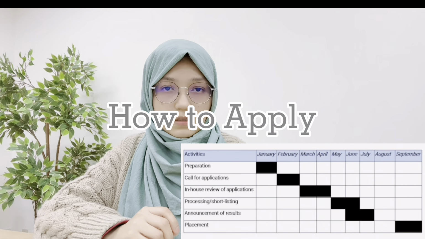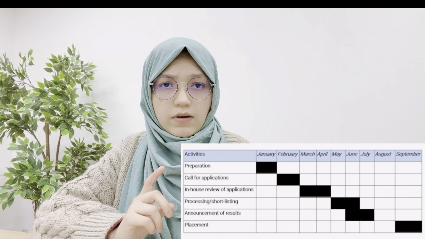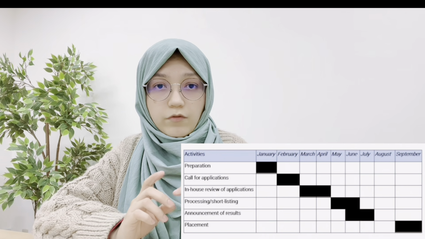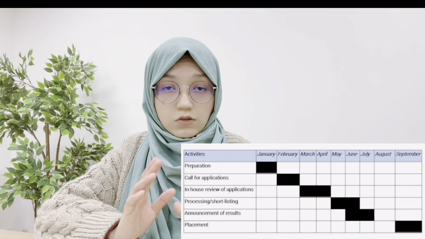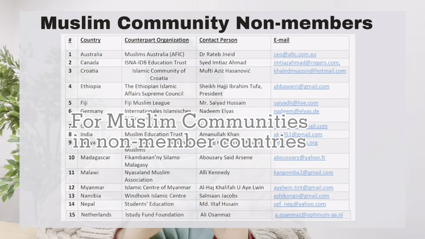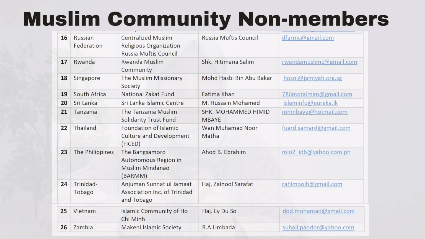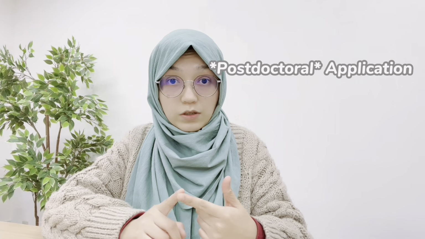This is the timeline for the scholarship. They don't specify a specific deadline for this application. They only mention that February is the application period. You should contact the responsible person in your country and apply through them. But there is also an online application. I'm not sure which program needs the online application, but you can find it in the description box down below. Last time when I applied, it was open for postgraduate applications.